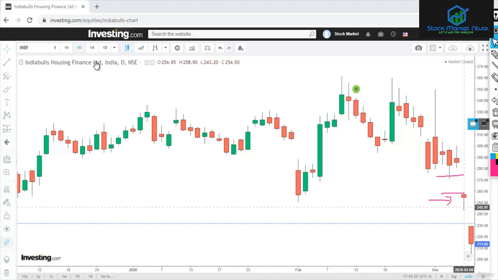If you have shorted on the breakaway gap, then the runaway gaps will usually give you huge profits if you are holding on to it, because the price falls very sharply in these cases, as we can see here. That's a 25 point gap down in a stock of 200 rupees. So that's a huge profit and a huge move.